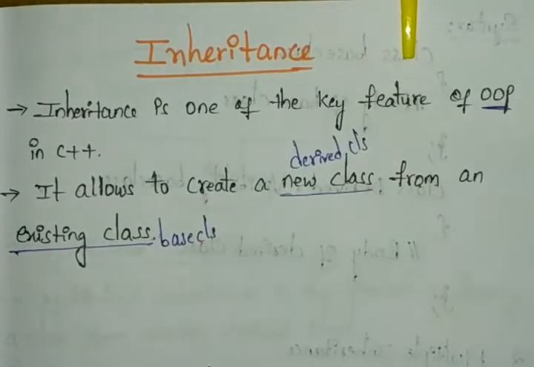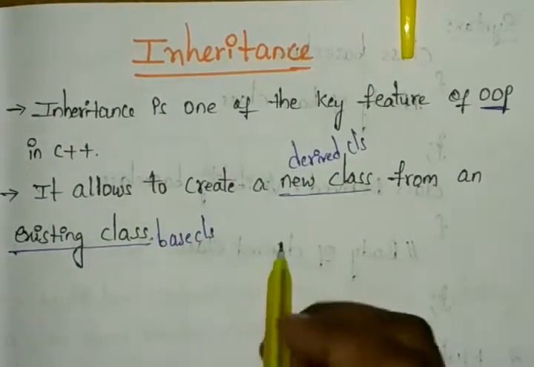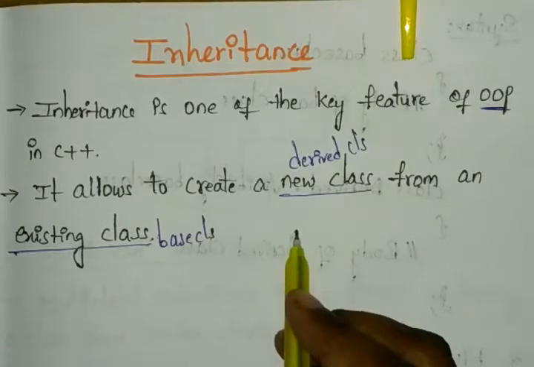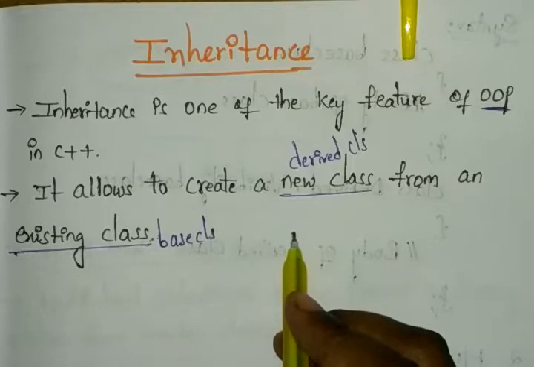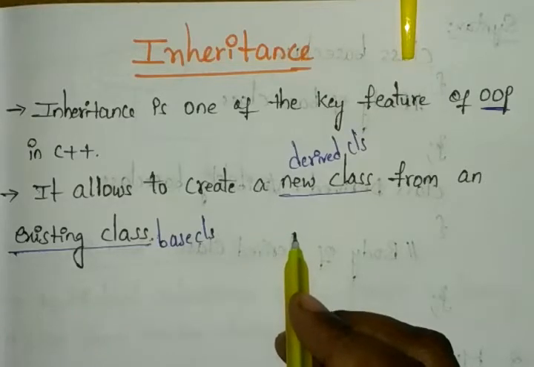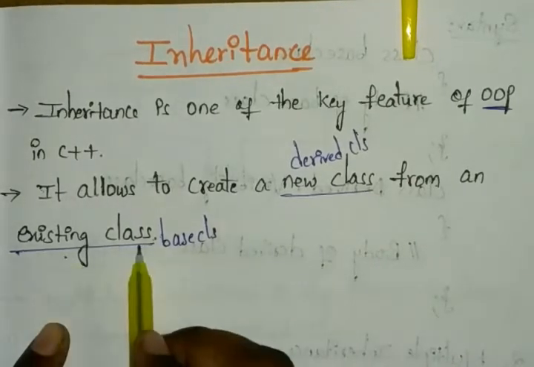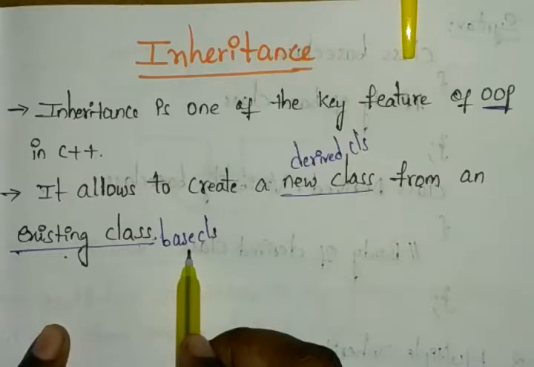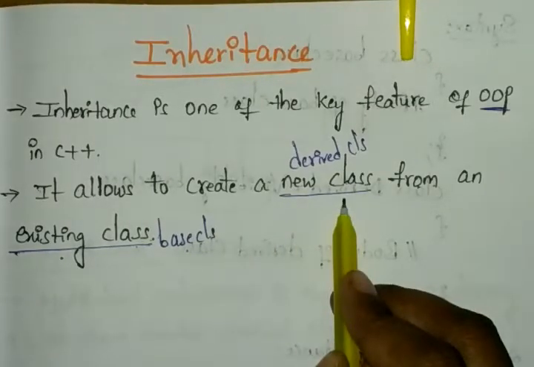You can see normally we have one class and another class, right? One class we can call the parent class and another class we can call the child class, right? Your existing class is the base class or else your parent class, and the new class we can call our child class.